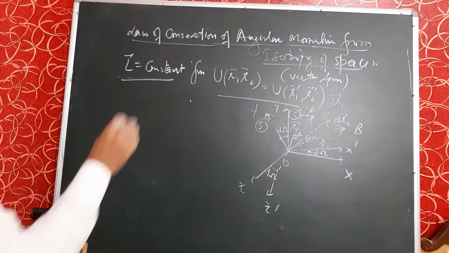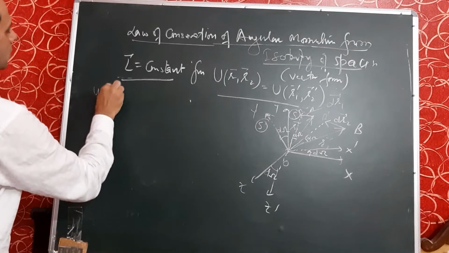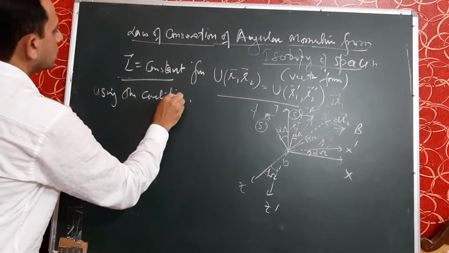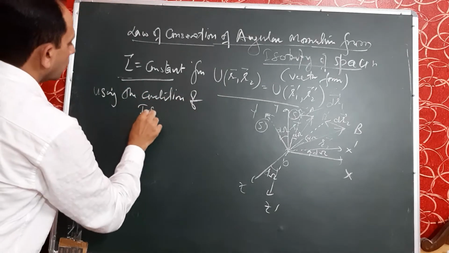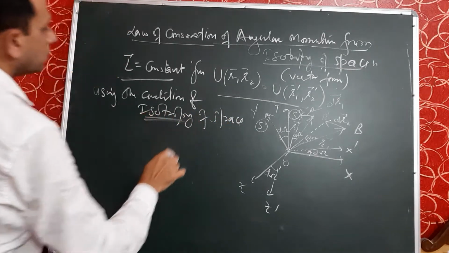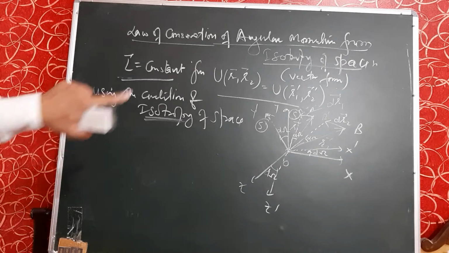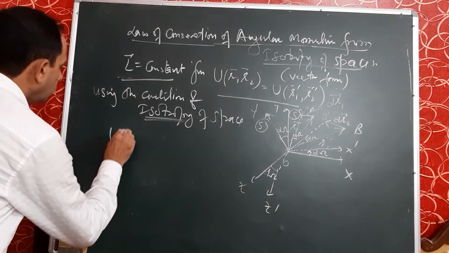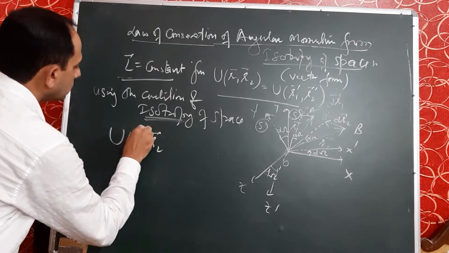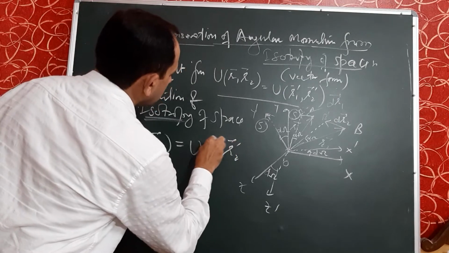Now, using the condition of isotropy of space. What is isotropy? The physical quantity or any parameter remains the same when we move in a circle or in rotation. So, U(r1, r2) is equal to U(r1', r2').